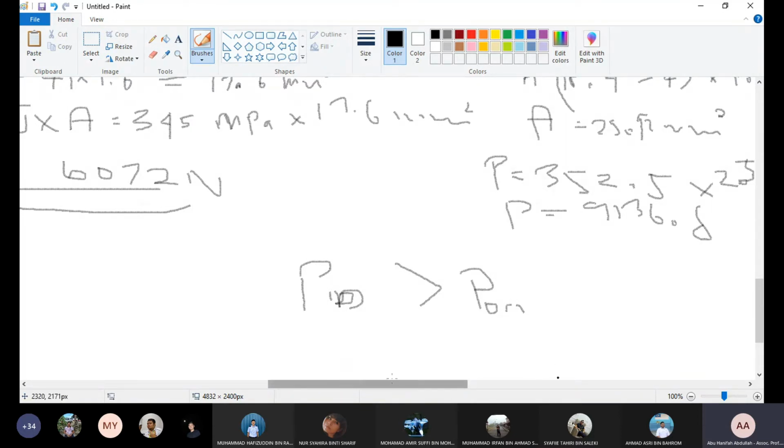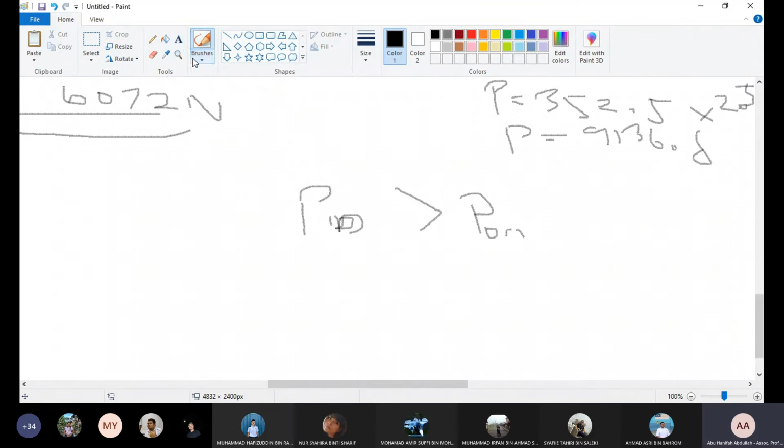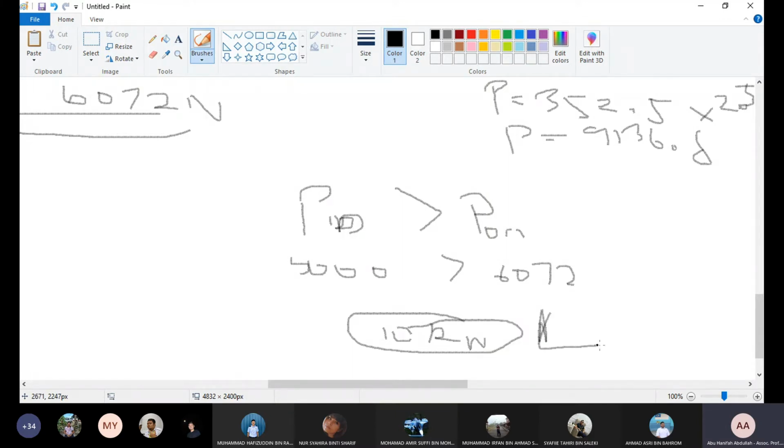Okay. For example, if the doubler, like you say again, as answering your question, say this is 5000 Newton. And you know the original is 6072. The difference is 1072 Newton. So where do you want to send this? So if we got an angle, it will go here. And if we go there, you will extra increase the load here.